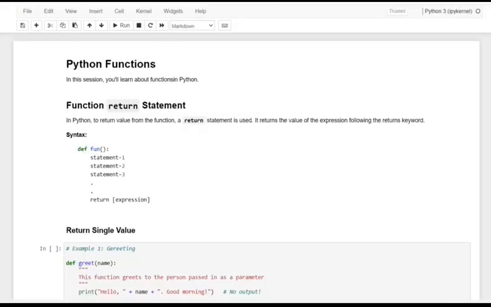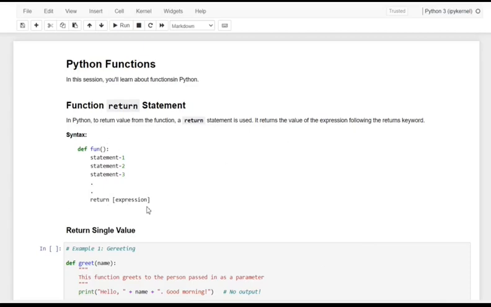Okay, in this session we are going to discuss the function's return statement. In Python, to return a value from the function, a return statement is used, and it returns the value of the expression, and here is the exact syntax for it.